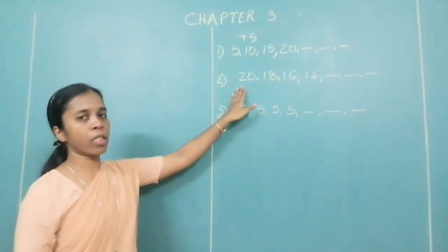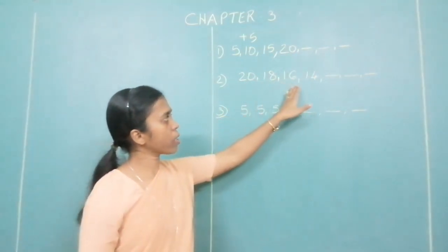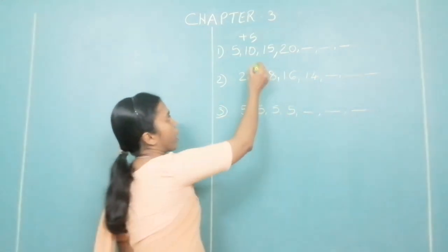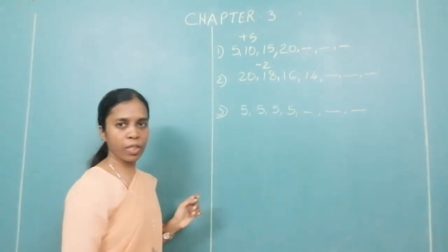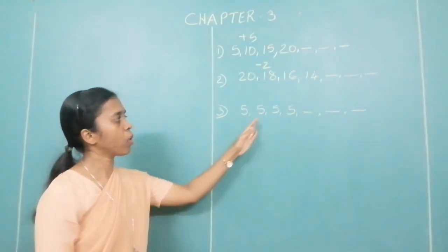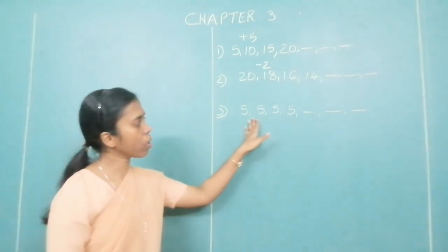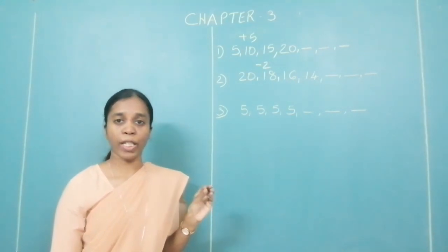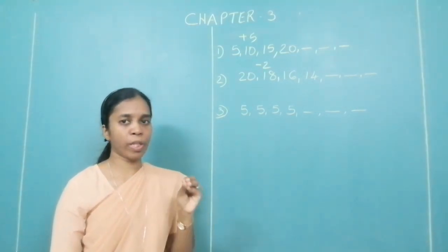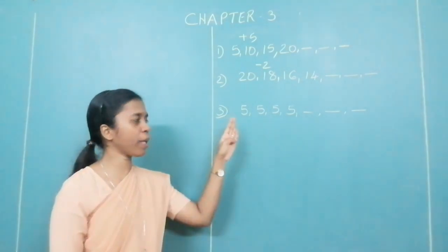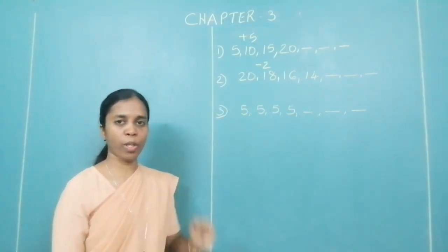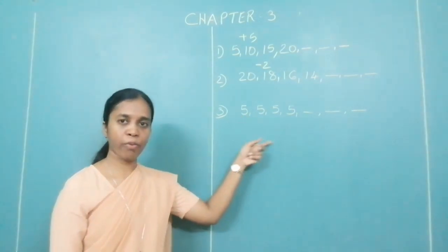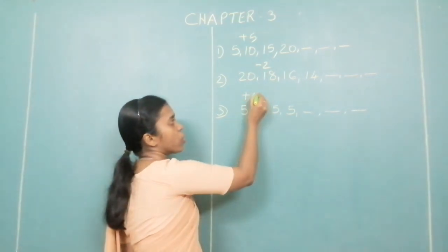Now look at the second: 20, 18, 16, 14. What is done over here? You can see that it is minus 2 from the previous one to obtain the following one. Look here, the number is the same. Is it an AP? If it has to be an AP, the common difference has to be constant. That means a particular number has to be added to obtain the following number. Which number is added to 5 to get 5? It is always 0.